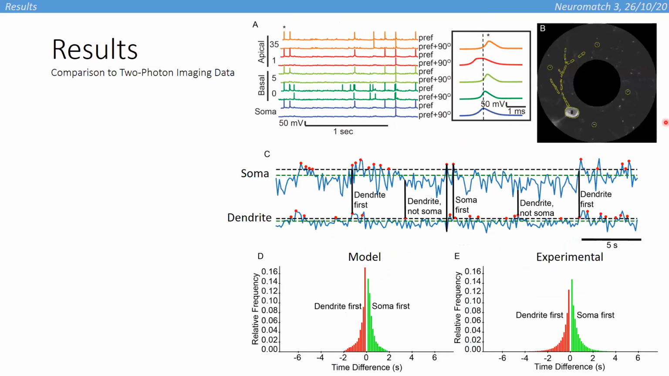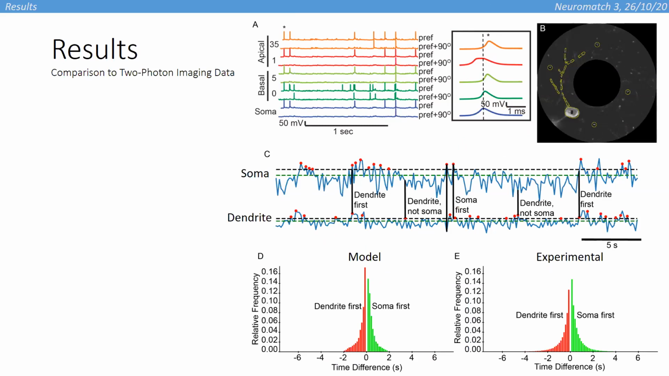If the model is accurate, then the proportion of somatic events preceded by basal events should be comparable between the model and in vivo two-photon data. You can see a sample here. To verify this, we converted model voltage recordings into two-photon-like traces using a combination of Gaussian filtering and downsampling. The resulting traces were processed in the same manner as raw GCaMP6 fluorescence data.